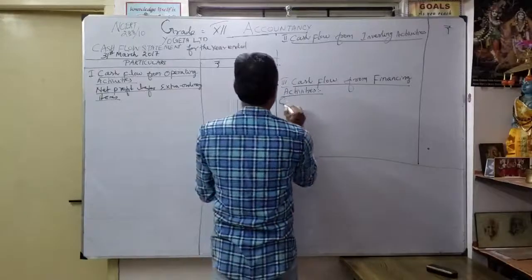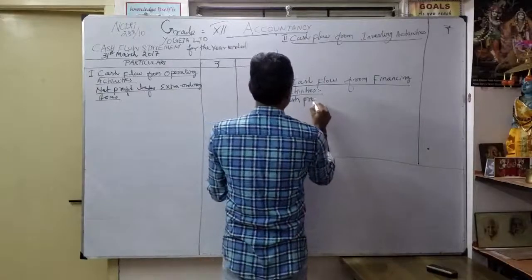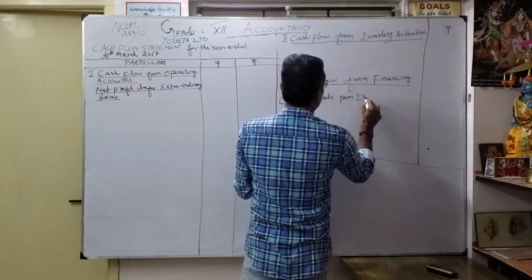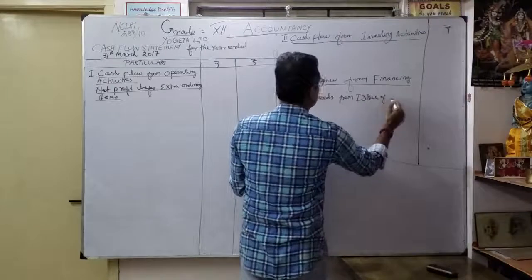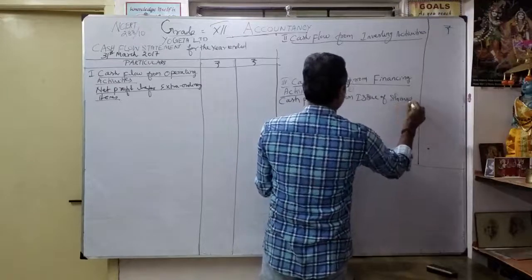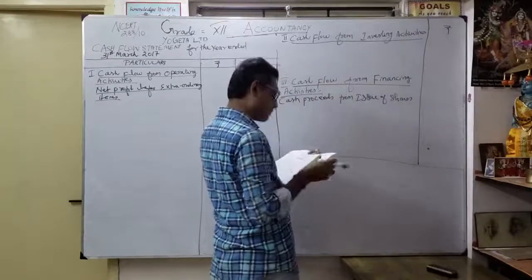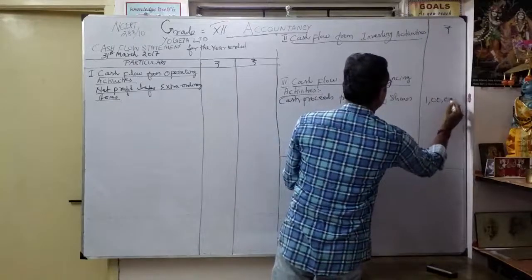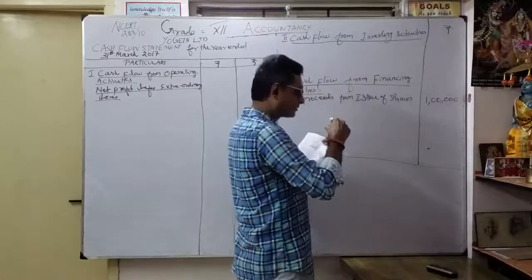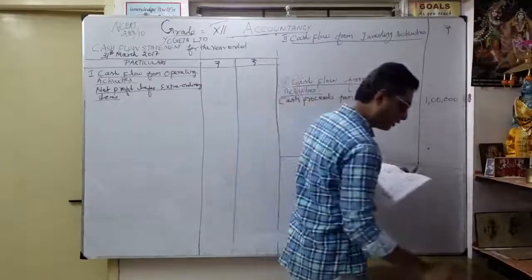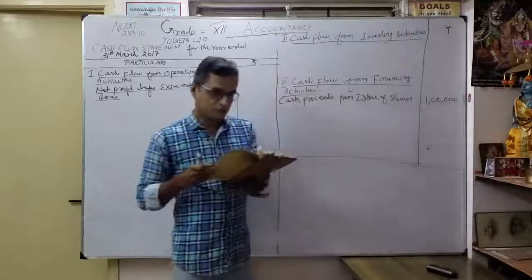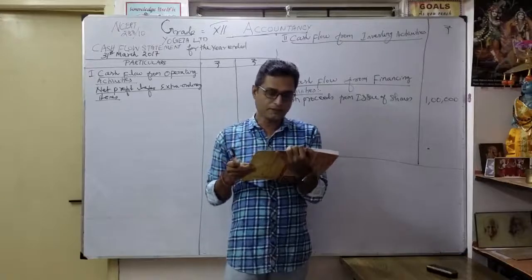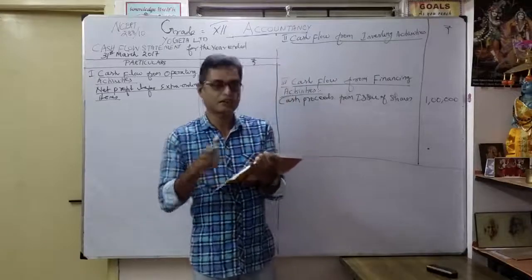How to show it? Here we have to write cash proceeds from issue of shares. How much? 2 lakhs became 3 lakhs, so 1 lakh increased. That is our first item. Thereafter, see note number 1, preference capital. On 31st March 2016 there is no preference capital, but in 2017 we got preference capital.